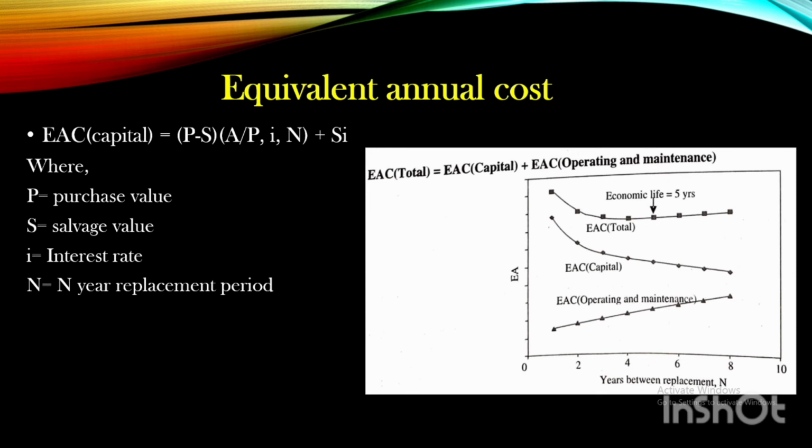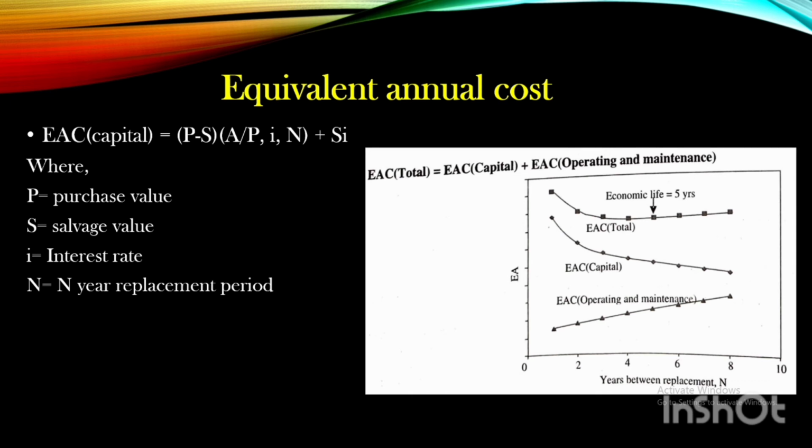Purchase value is the amount for which we purchased an asset, and salvage value is the amount after subtracting the depreciation from the purchase value. Salvage value is the book value of an asset after all depreciation has been fully expensed. I is the interest rate, the amount charged on top of the principal by a lender to a borrower for the use of assets. And N is the replacement period in years.